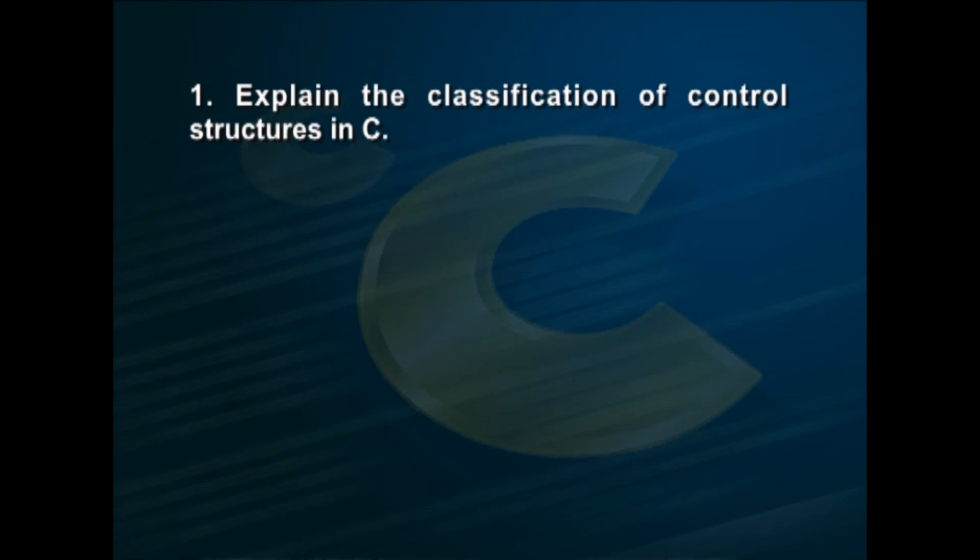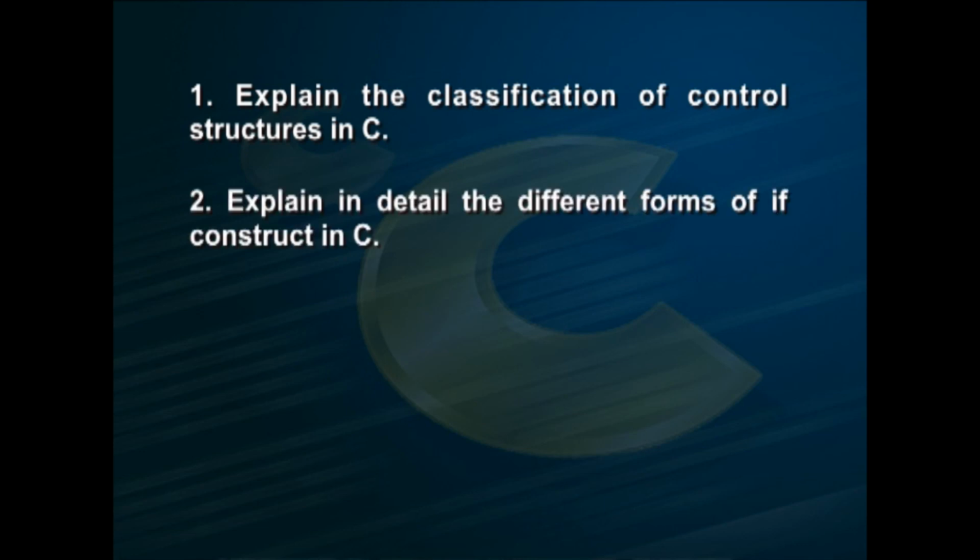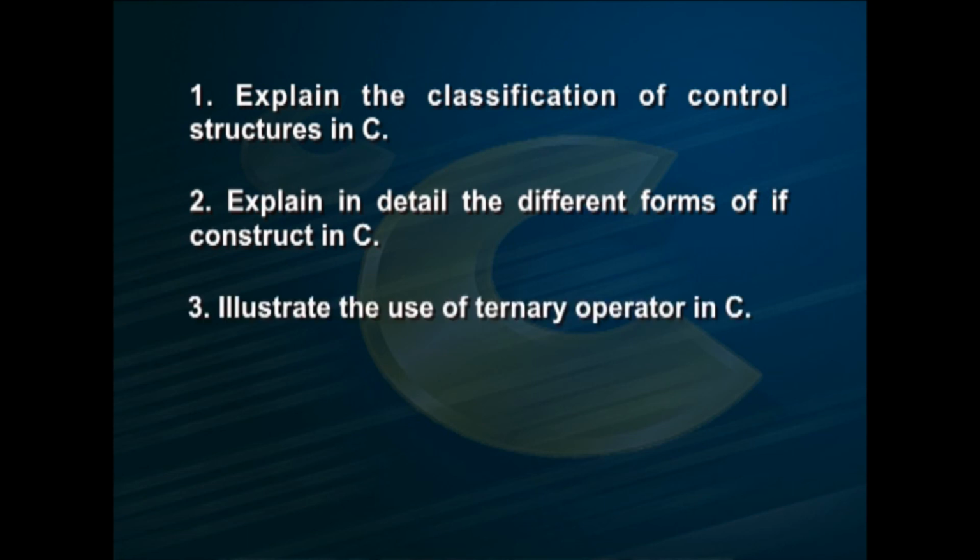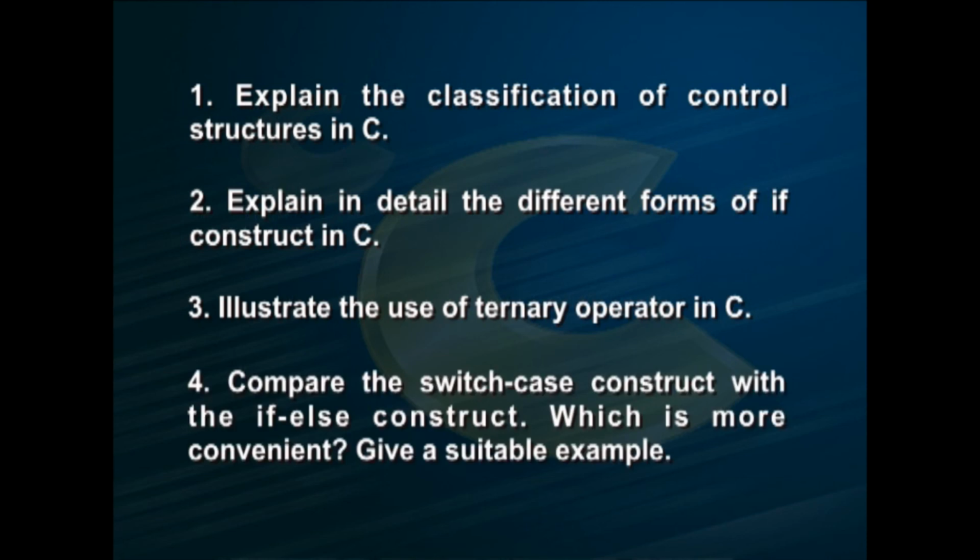Here are a few assignments for you. Explain the classification of control structures in C. Explain in detail the different forms of if construct in C. Illustrate the use of the ternary operator in C. Compare the switch case construct with the if else construct, which is more convenient.